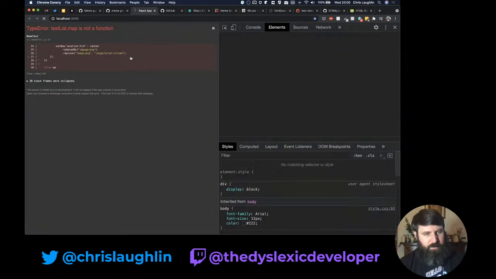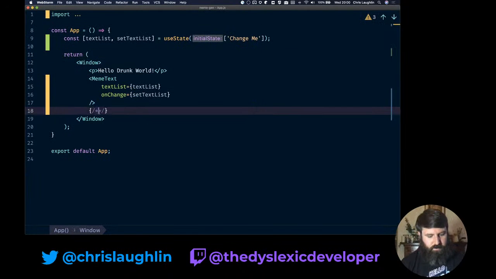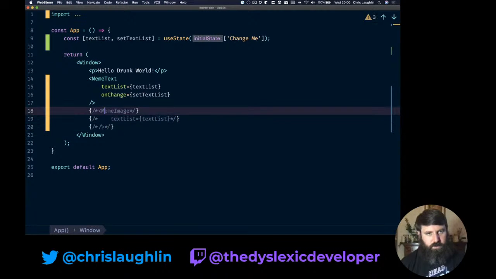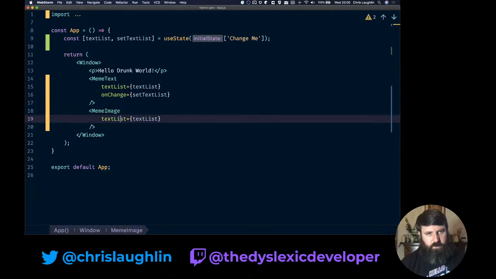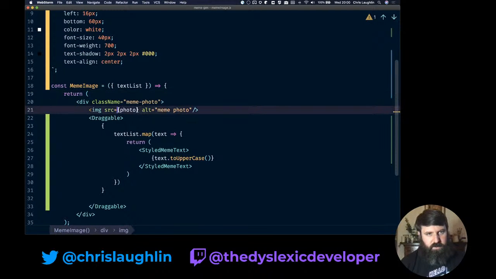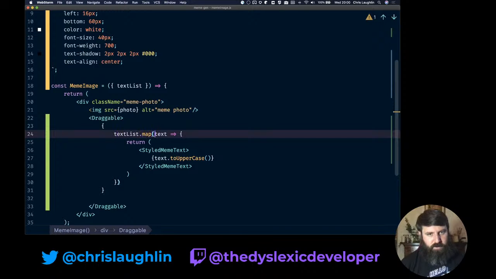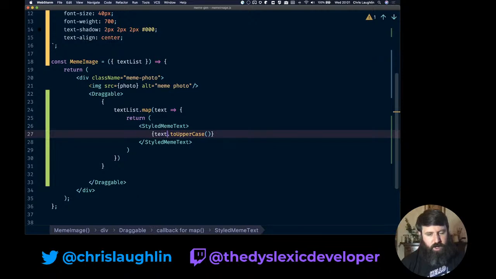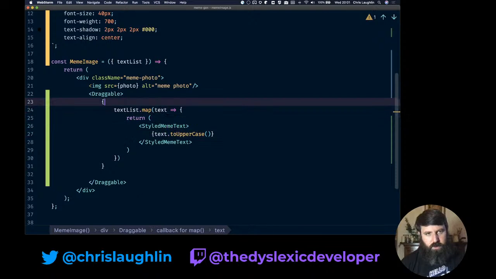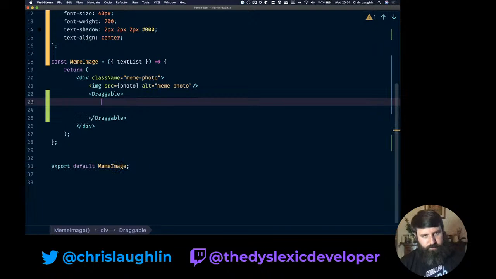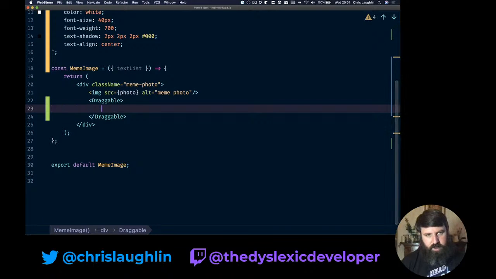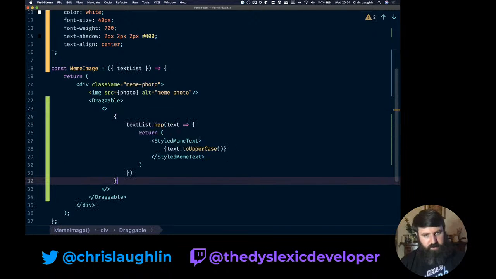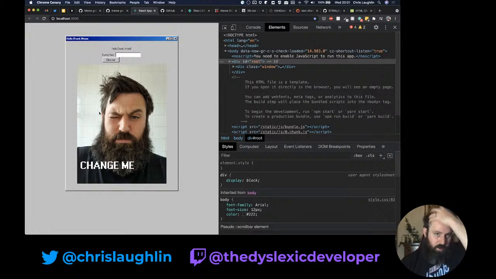Oh yeah, no, I expect that to be broken. That's fine. So it gets a text list, which is an array. We're mapping over it. The array is just strings. Then we're rendering a string dot two. Oh, I think it's because Draggable doesn't like multiple children, so we wrap this in a fragment. This will then, okay, so we've got that. We've got change me. Things are still a bit missing and wired up.